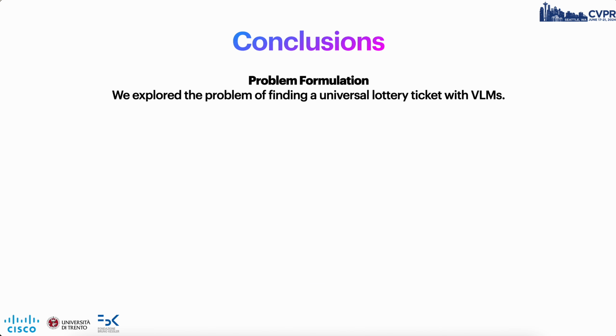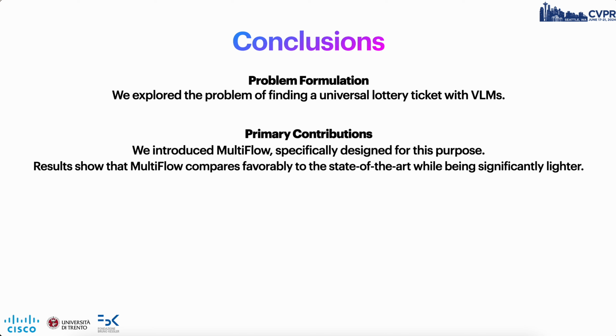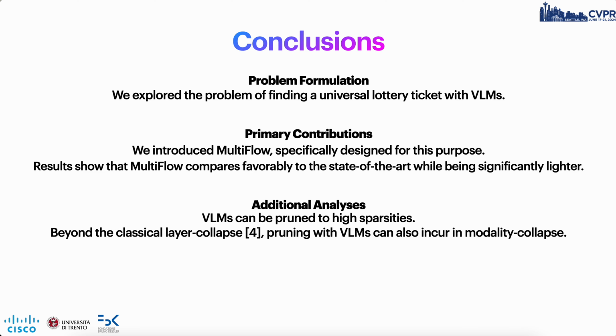So in conclusion, we explore the problem of finding a universal lottery ticket with VLMs. We introduced MultiFlow, which is specifically designed for this purpose, and results show that MultiFlow compares favorably to the state-of-the-art while being significantly lighter. And by additional analysis, we discovered that VLMs can indeed be pruned to high sparsities, and that beyond the classical layer collapse problem, pruning with VLMs can also incur in modality collapse.